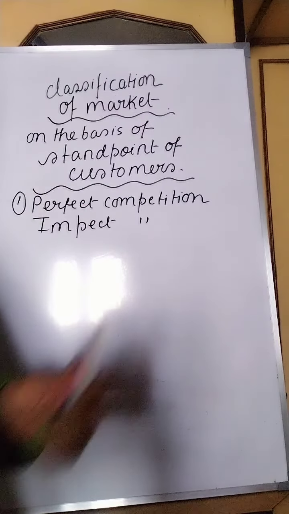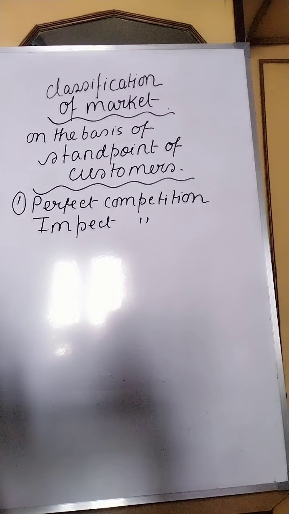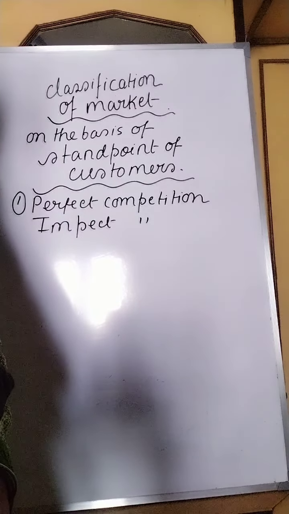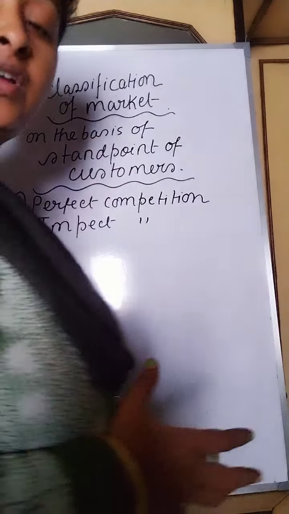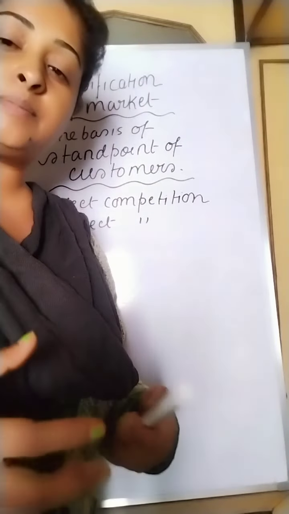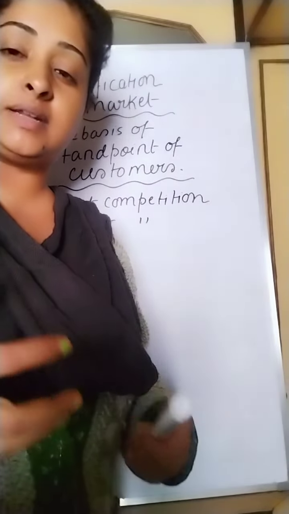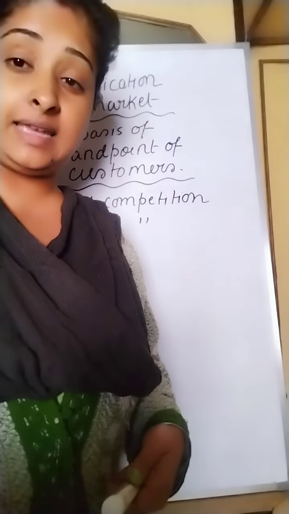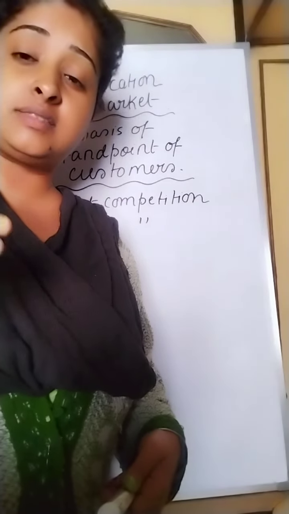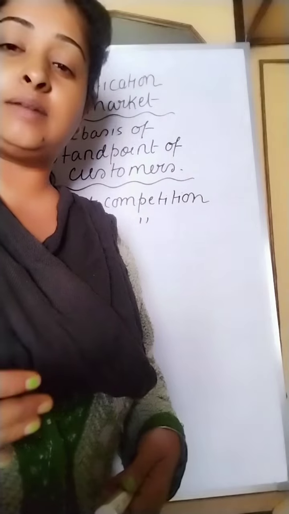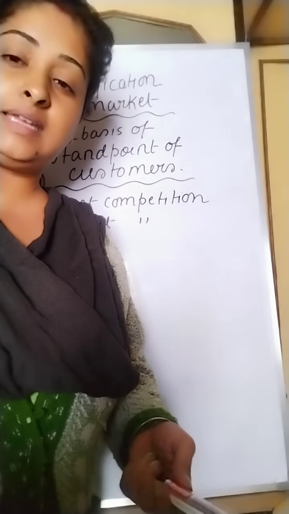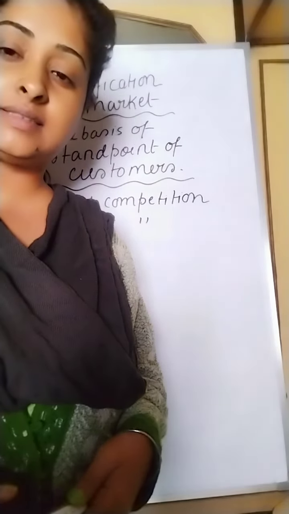Now we come to the second type, that is imperfect competition. This refers to a market where some kind of maladjustment is there in case of demand and supply. There is some kind of imbalance between the demand and supply. Either demand is very high and accordingly supply is very low, or supply is very high and demand is not as such.